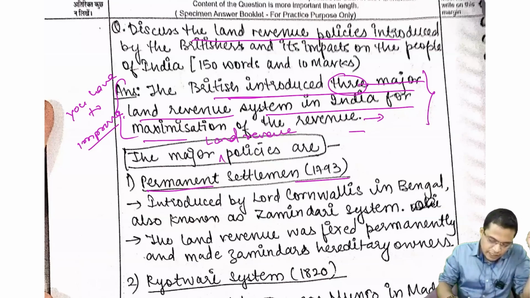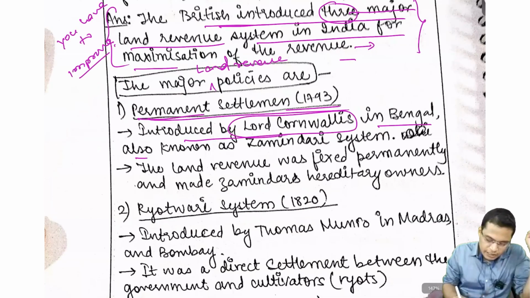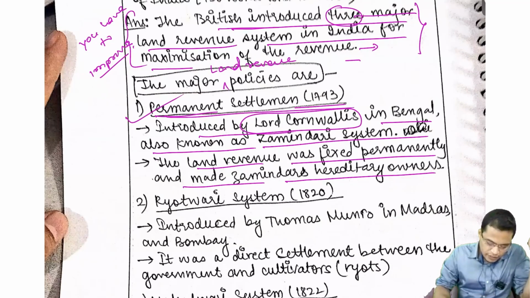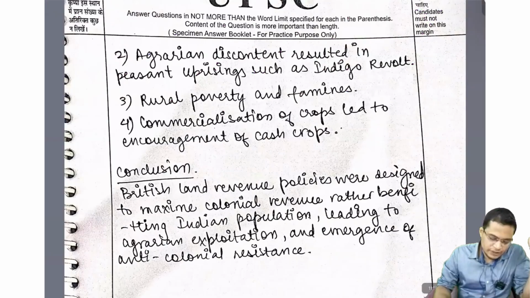So permanent settlement system 1793 introduced by Lord Cornwallis, Bengal, known as the Zamindari system. So land revenue was fixed permanently and made Zamindars hereditary owners. वेरी गुड. सो कोई भी मैप नहीं ड्रॉ किया, कोई एक भी इंसान मैप ड्रॉ नहीं किया.